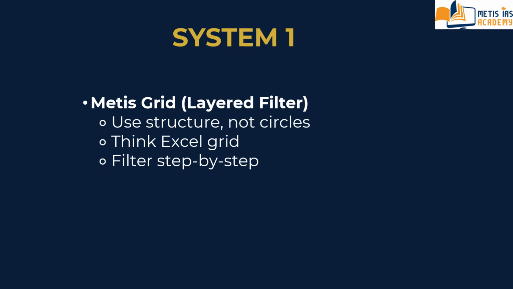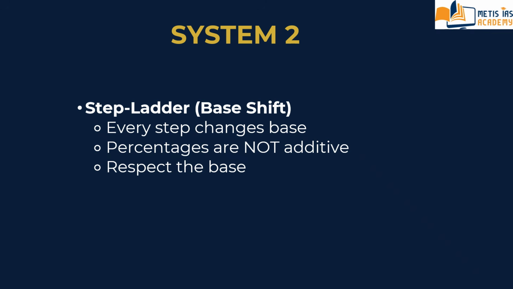Next, we are moving to system number 2, that is the successive base shift. This is also called the step ladder system. What is the step ladder system? For this, we have taken a 2024 CSAT question. P's salary is 20% lower than Q's salary, which is 20% lower than R's salary. So by how much percent is R's salary more than P's salary? This is the actual question.